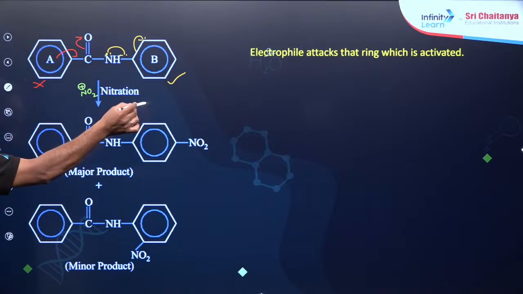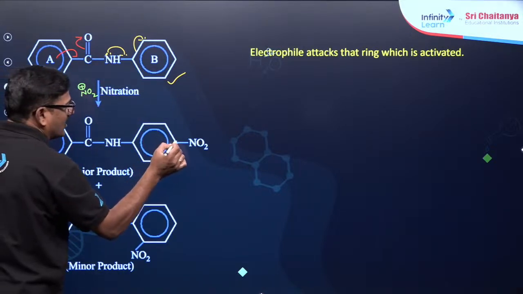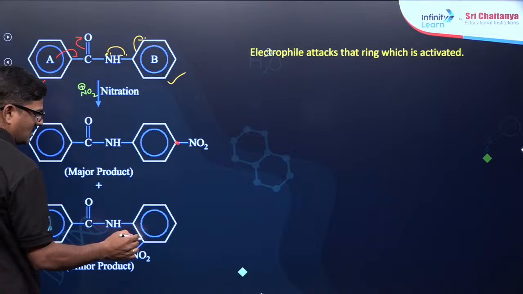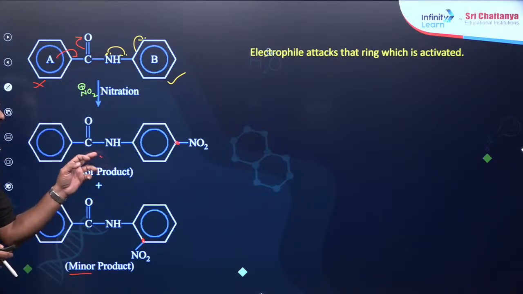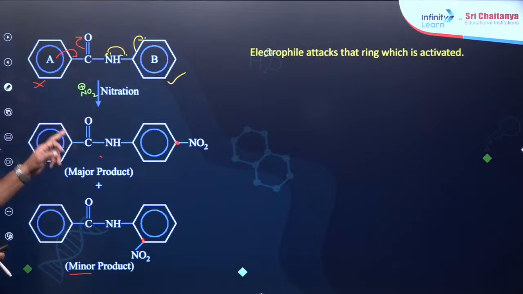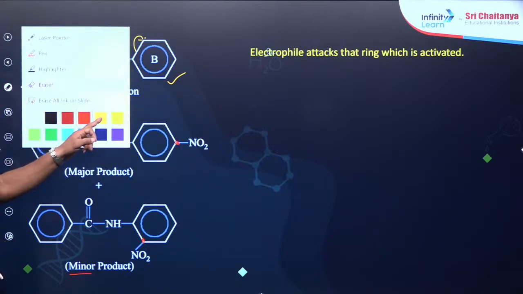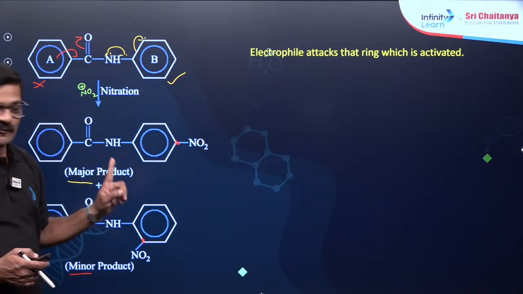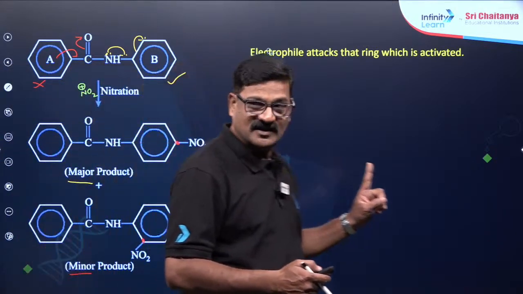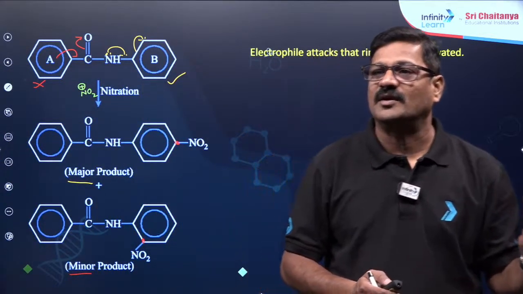So the activated ring, the nitro group is likely to come at its para position and its ortho position. Because of repulsion this ortho one becomes minor, and the para is going to be the one where repulsion is minimum, so that it is going to be the major product. You understand, this kind of question is very important for the NEET examination, very, very important.